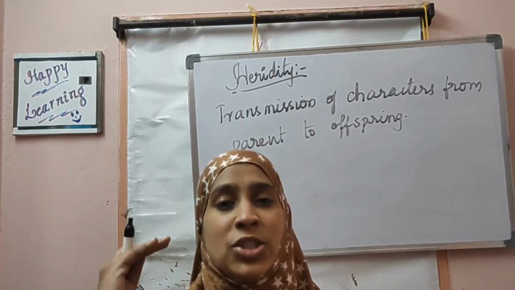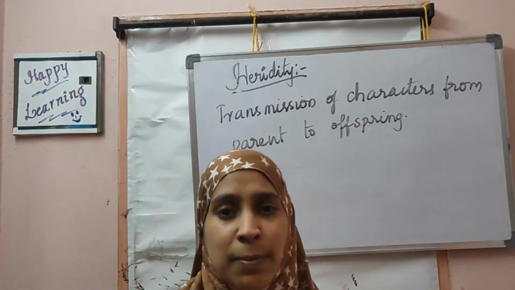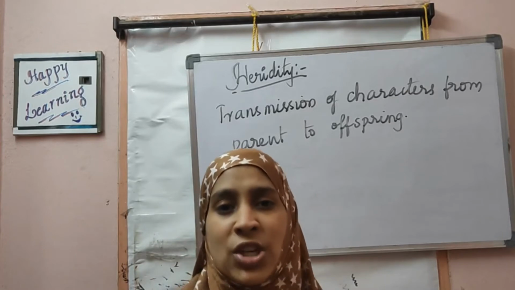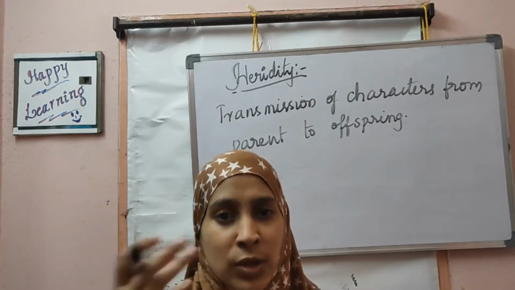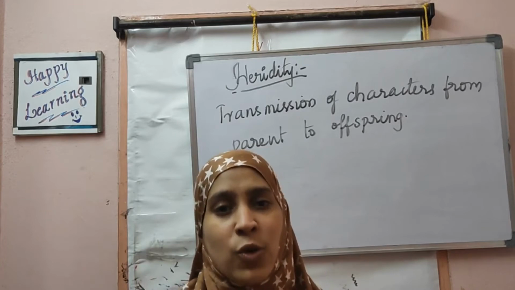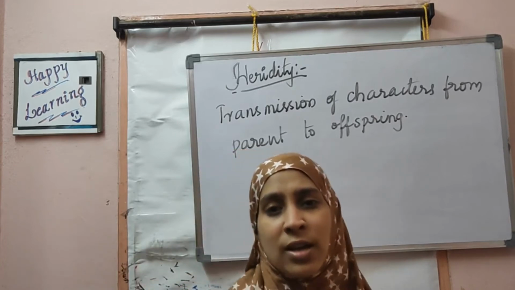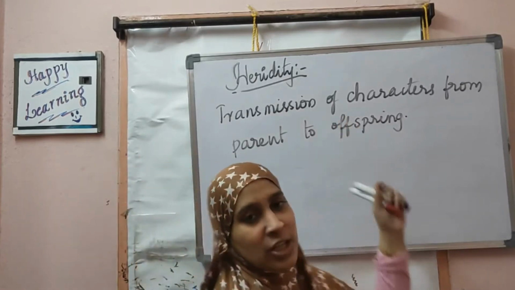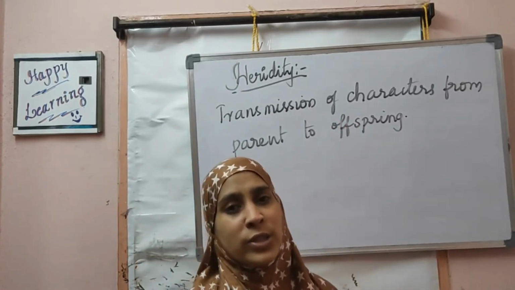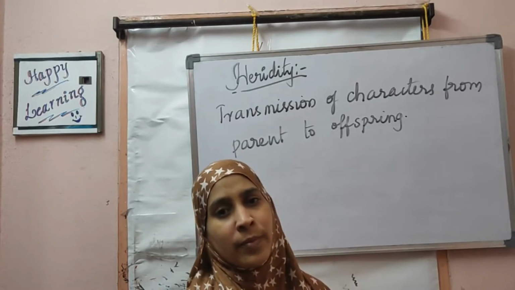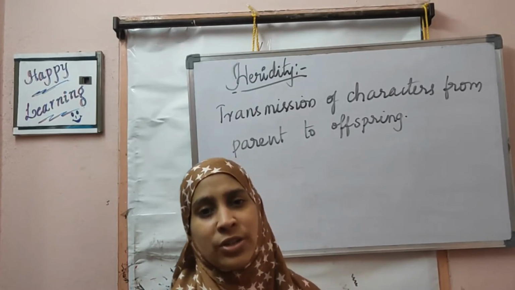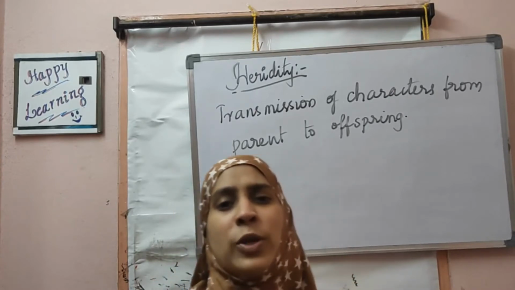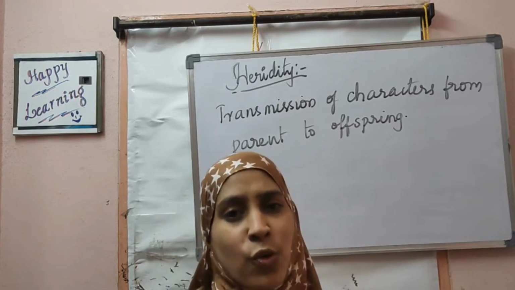Why? Because the genetic information that is present in the parents is passing to the next generation through the nucleus that is present in the zygote. The transfer of information occurs. So this genetic information carries the characters of parents and those characters develop the new generation. This is clear. To some extent it is a known topic.